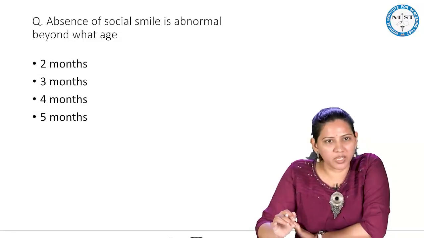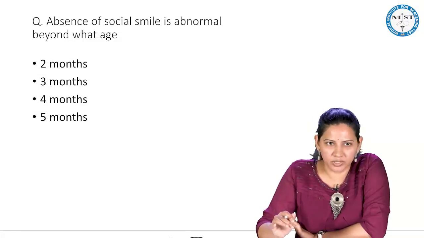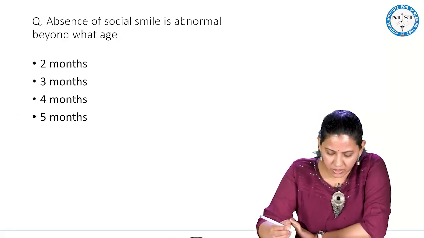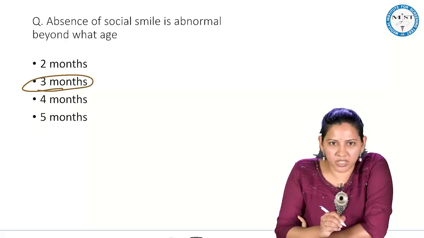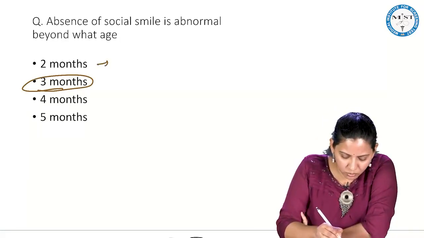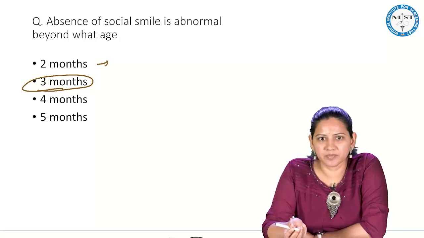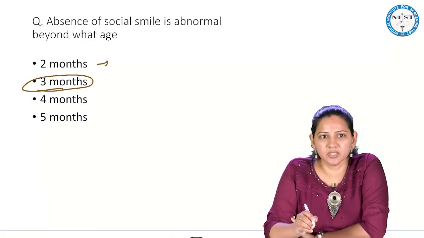Absence of social smile is abnormal beyond what age? 2 months, 3 months, 4 months, 5 months. So here the answer will be 3 months. We know that social smile should appear by 2 months. If it doesn't appear beyond 3 months, then it is abnormal.